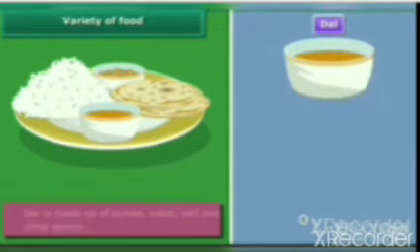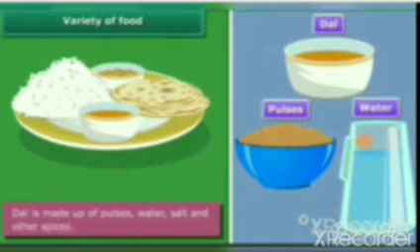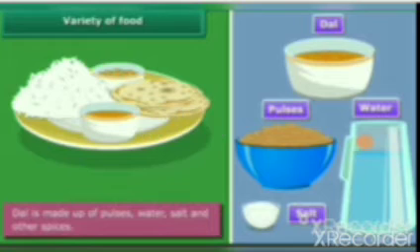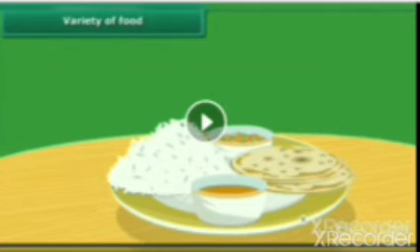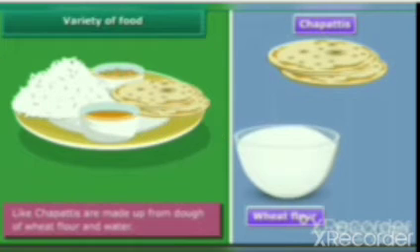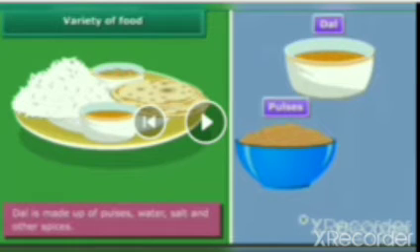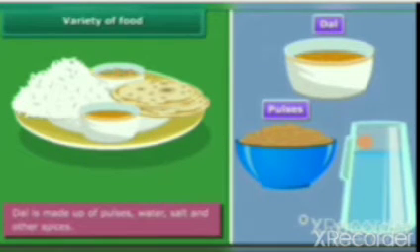Then dal curry. Dal is made of pulses, water, salt and spices also. So these are the ingredients of dal curry. Is it clear? So, we said different food items are made of different kinds of ingredients, materials, and these materials are known as what? Ingredients, as shown like this. Clear?